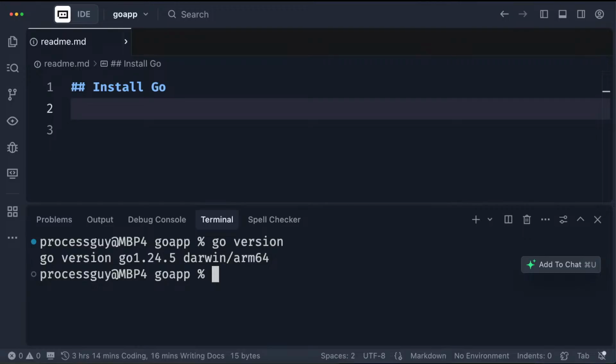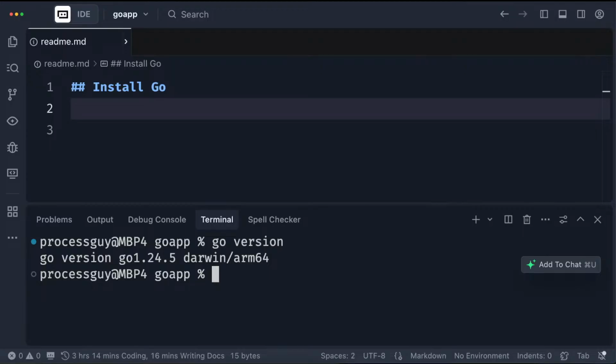So there's something we call GOROOT. GOROOT is the root directory where Go is installed. If you have experience with another programming language like Java, you know that there's something called JAVA_HOME as well, where you tell the system the root directory where the JVM is installed. So it's the same thing with Go, where you need to set the path as well.